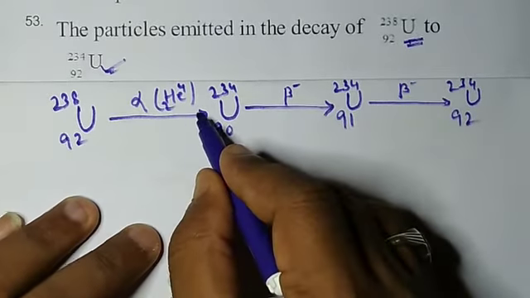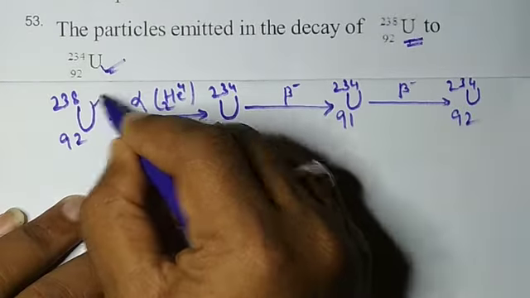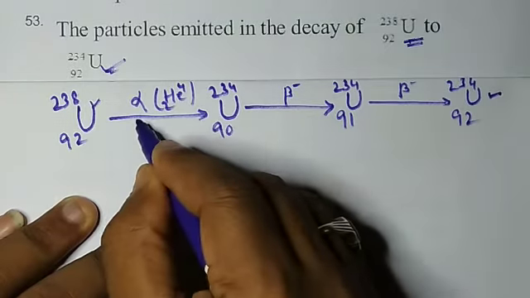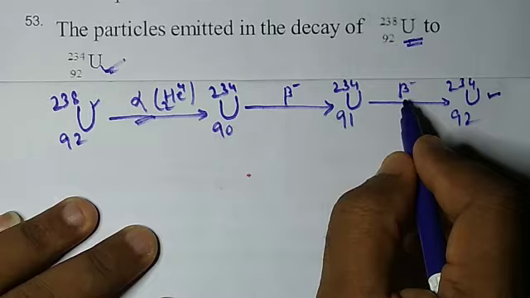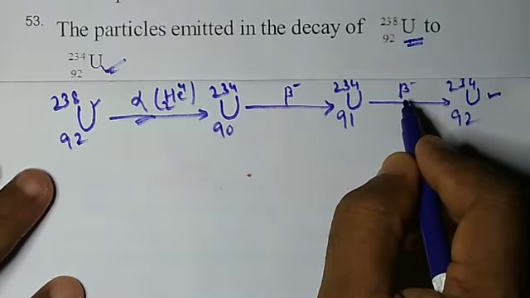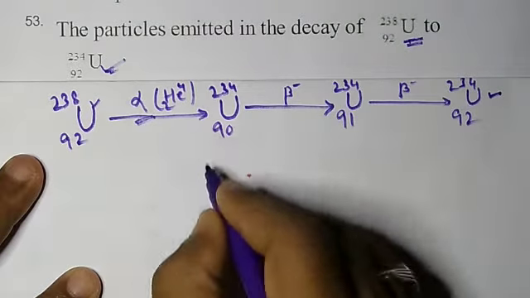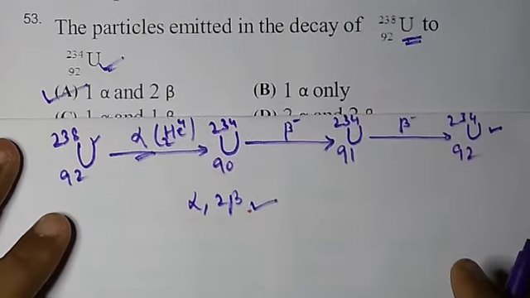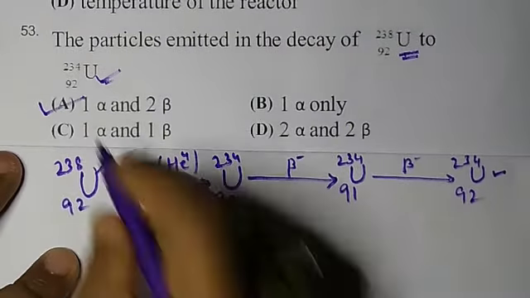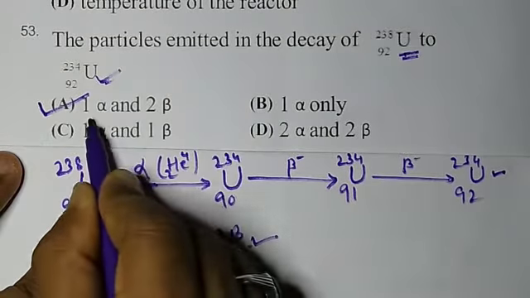So to convert from this to this, one alpha and two beta decays have taken place. That is alpha comma 2 beta. So therefore the first option is correct: 1 alpha, 2 beta.